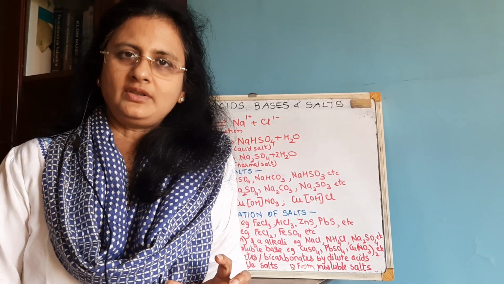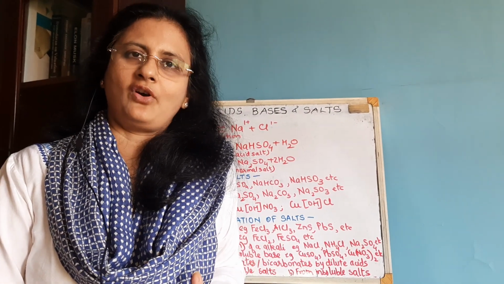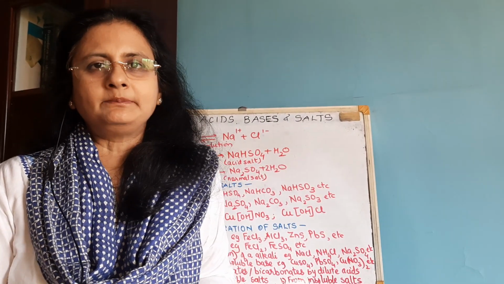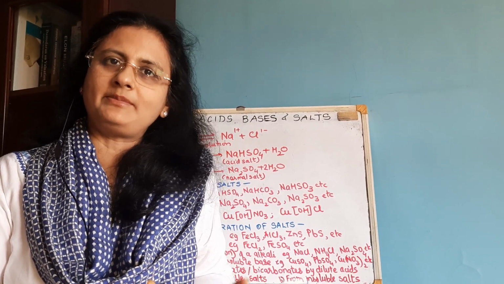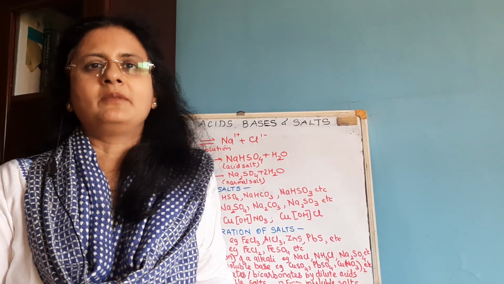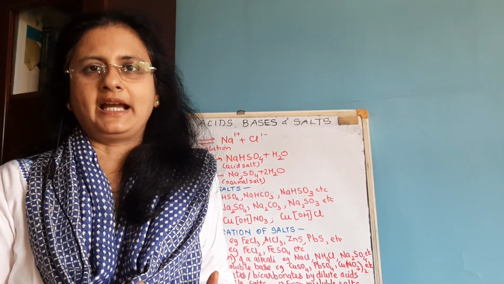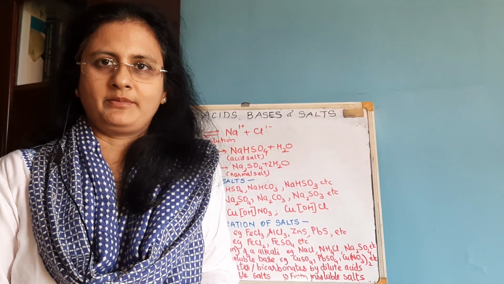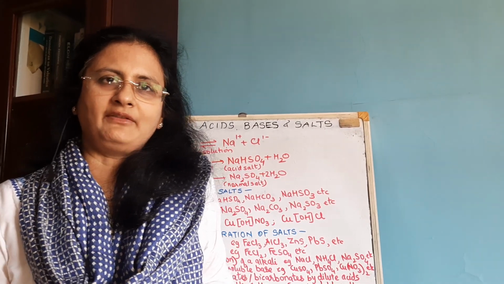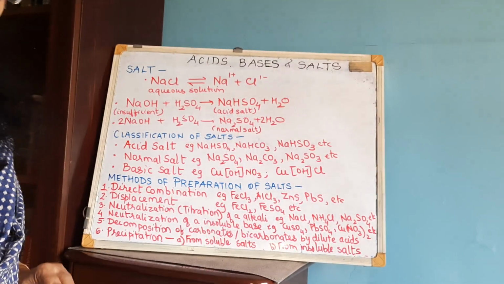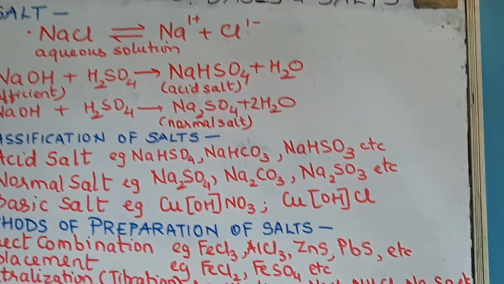So a salt is a compound which is formed by the partial or complete replacement of the replaceable, that is ionizable, hydrogen ions of an acid by a basic radical, which could be either a metallic ion or an ammonium ion. Is it clear? The definition is very important. Now we'll have a look here to explain this partial and complete replacement concept.